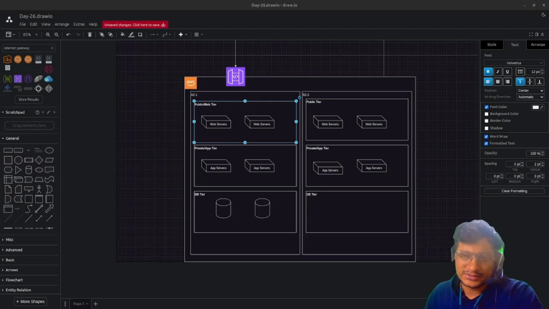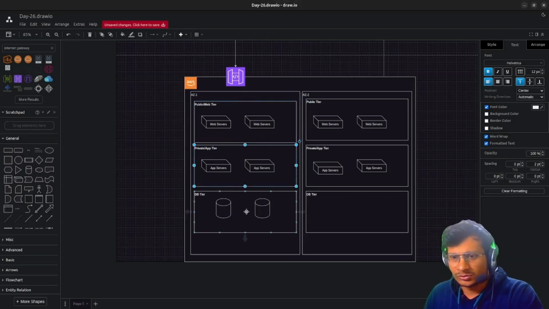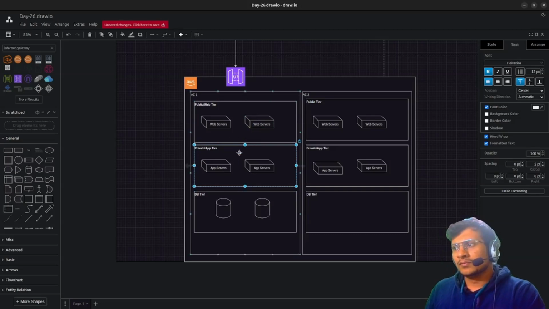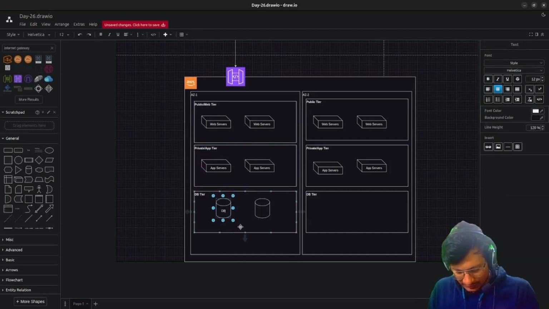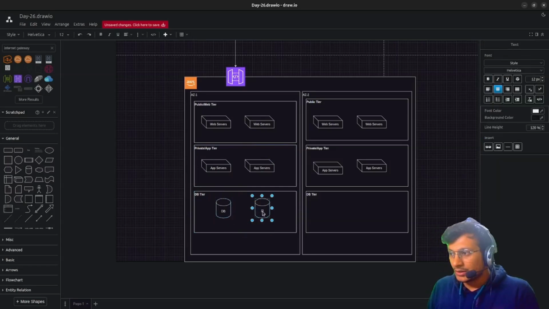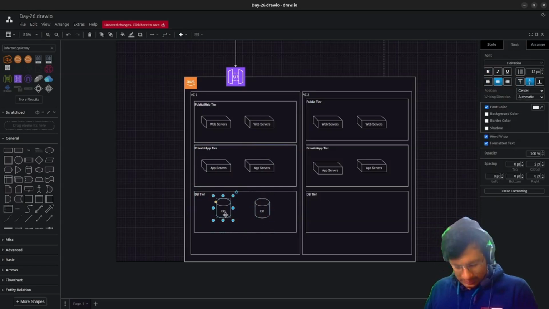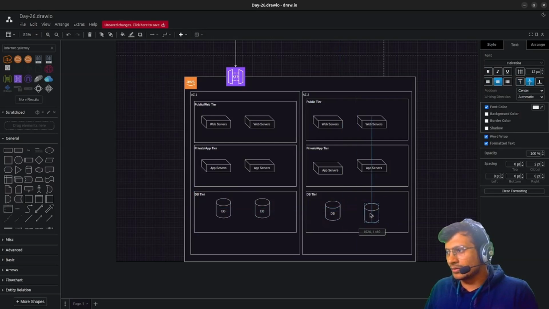So never keep your database in a public subnet. That is the very first rule. It should also not be kept in the private app tier, because that tier is also connected to your public tier. In case your private tier got breached, your database might get exposed. So here we have the DB servers, we'll keep them like this, and we are all good.